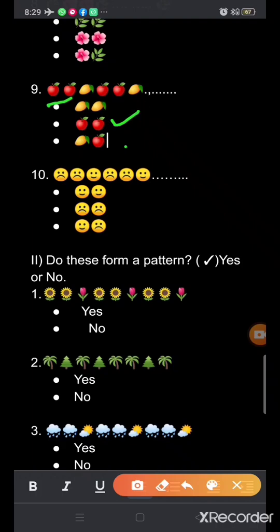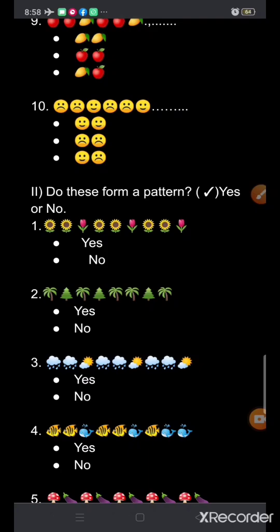So you will tick in front of two apples and here you will draw two apples. Okay? Here you will draw two apples. Clear? Okay. The 10th part is here.